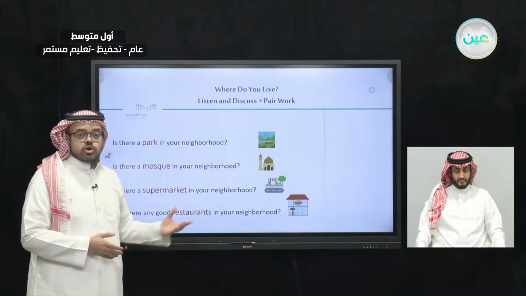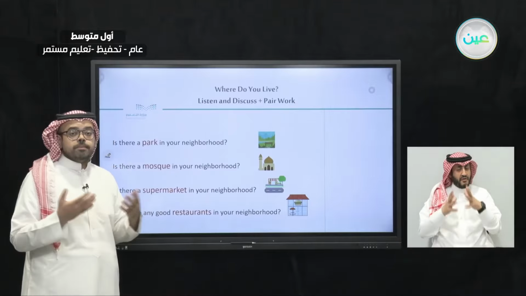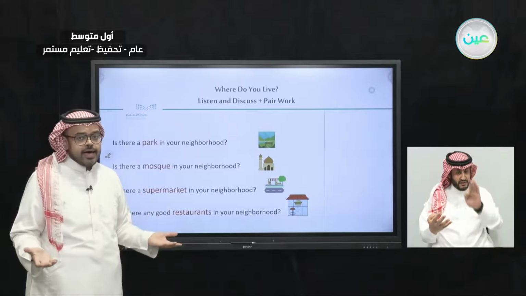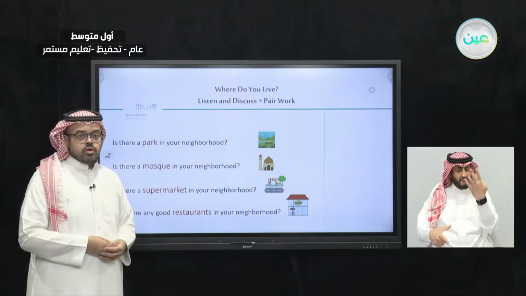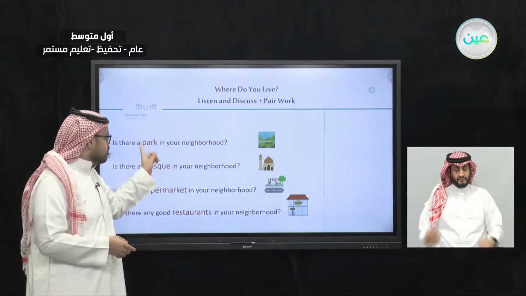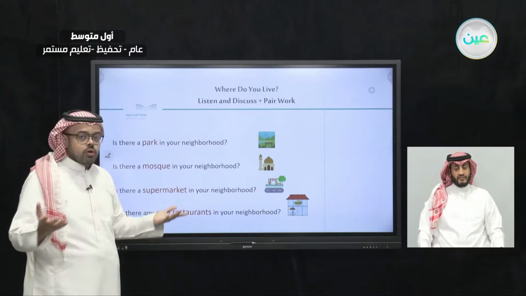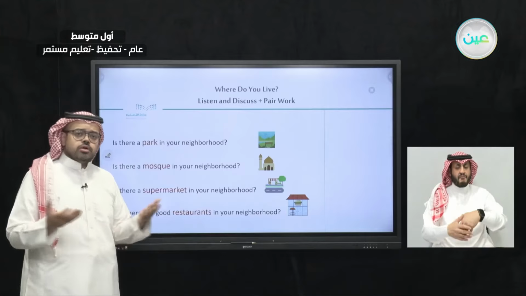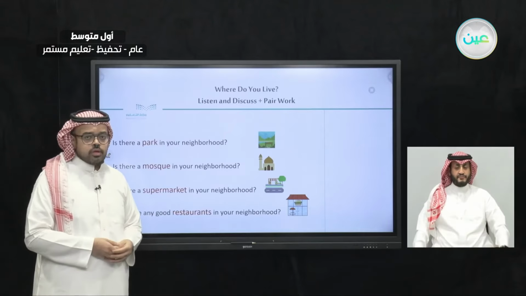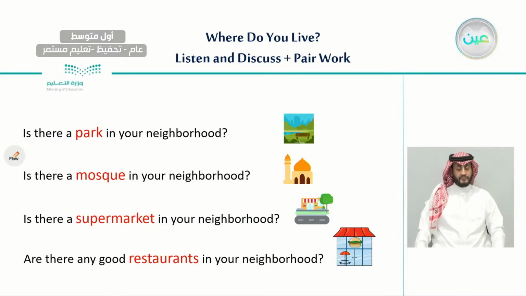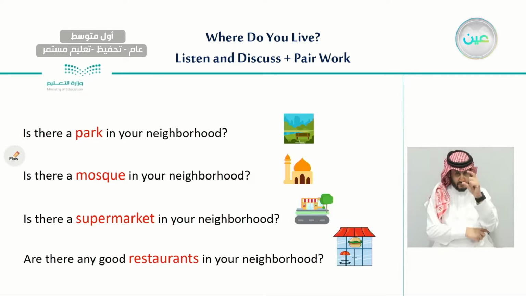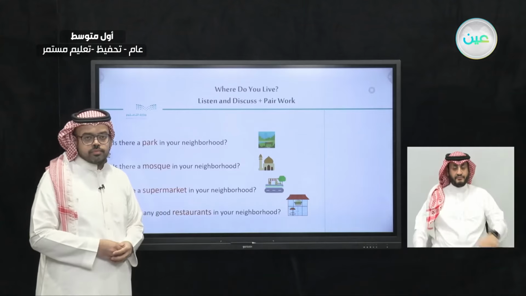So, here we talk about 4 different places that we usually have in a neighborhood, which are park, where we can go and play and maybe have a little walk. Also, mosque, which is the place where we go for prayer.